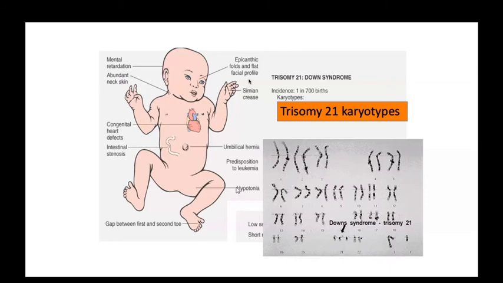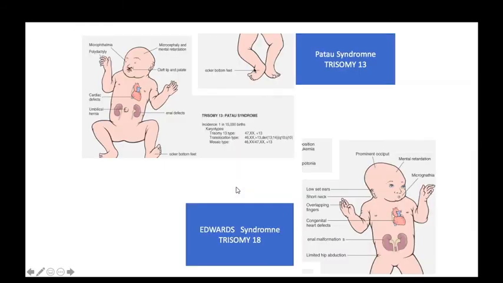Like Patau syndrome: micro-ophthalmia, polydactyly, cardiac defect, umbilical hernia, and renal defects, rocker-bottom foot abnormalities, that is shown in this figure. Also microcephaly. Microcephaly is a small head. Mentally retarded, cleft lip and cleft palate.